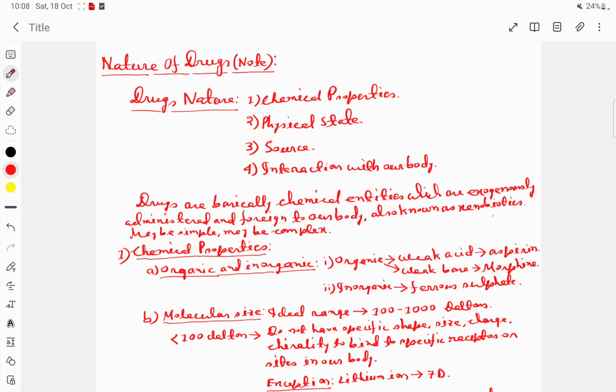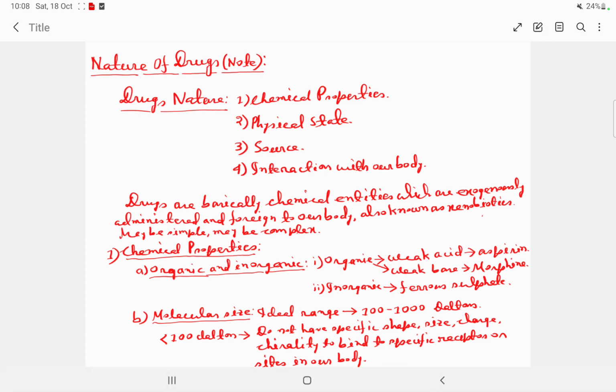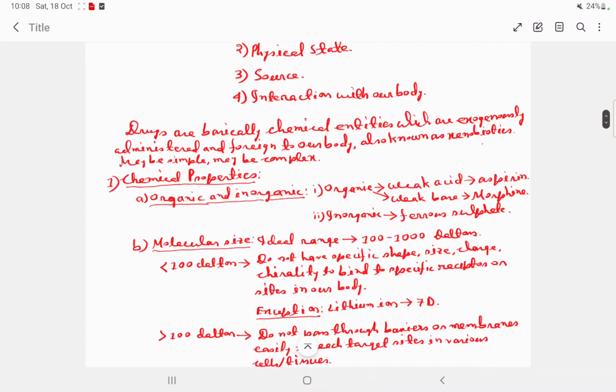So first of all, the chemical properties. Now one more thing is that the drug can be a simple molecule or can be a complex molecule. So it can be obtained from either organic and inorganic sources. Organic drugs include weakly acidic drugs such as aspirin, weakly basic drugs such as morphine. From inorganic sources, it includes ferrous sulfate.